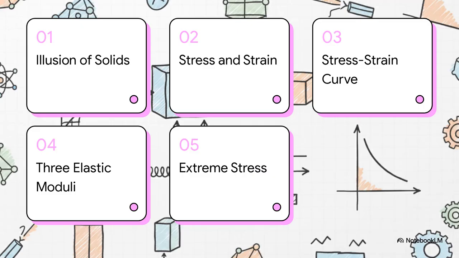We've got a pretty awesome journey mapped out today. We'll be covering 1. The illusion of solids, 2. Defining stress and strain, 3. The stress-strain curve, 4. The 3 elastic moduli, and finally, 5. Real-world extreme stress. All right, let's jump right in.